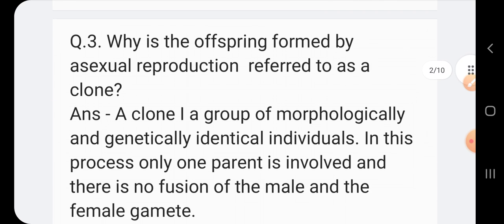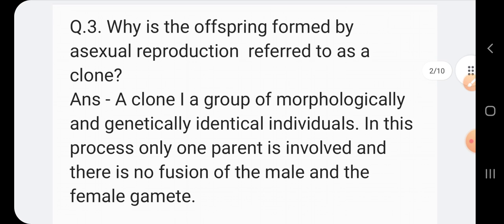Question number 3: Why is the offspring formed by asexual reproduction referred to as a clone? Answer: A clone is a group of morphologically and genetically identical individuals. In this process, only one parent is involved and there is no fusion of the male and the female gamete.